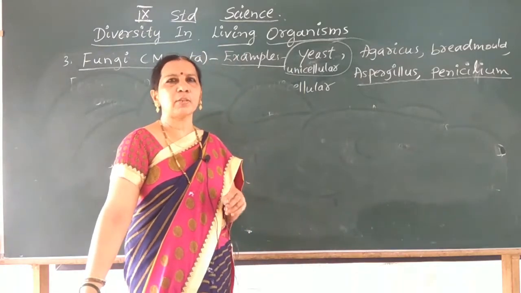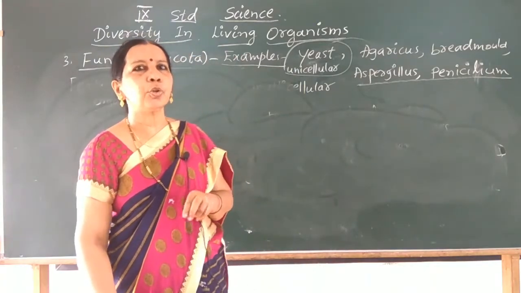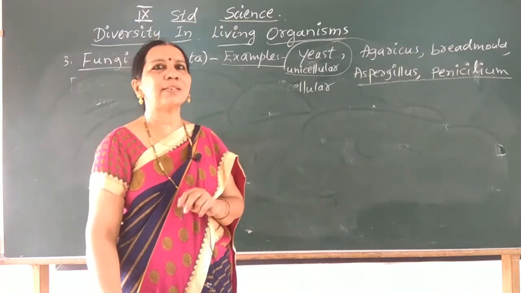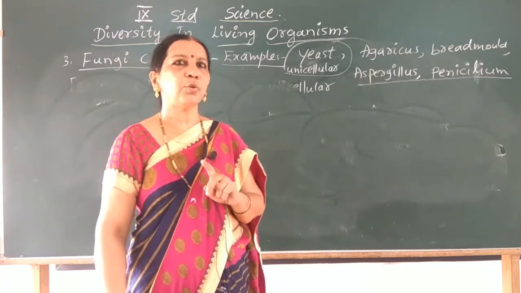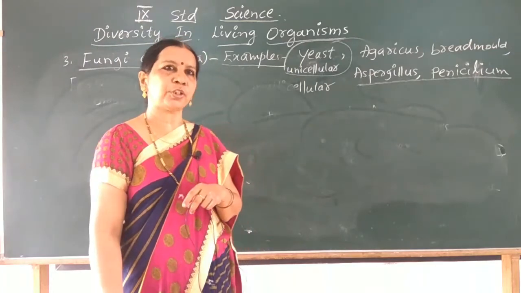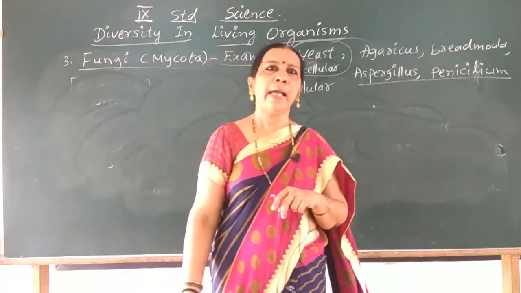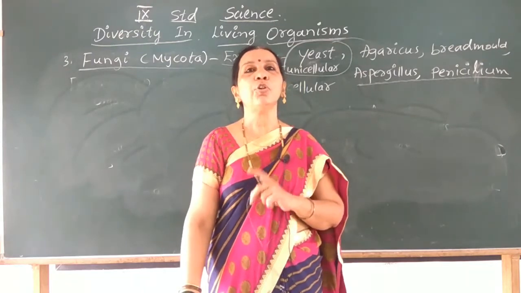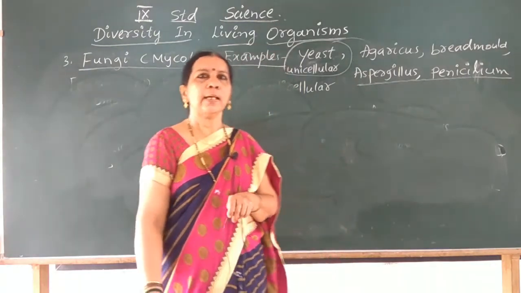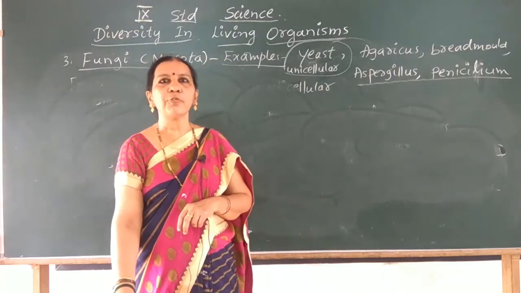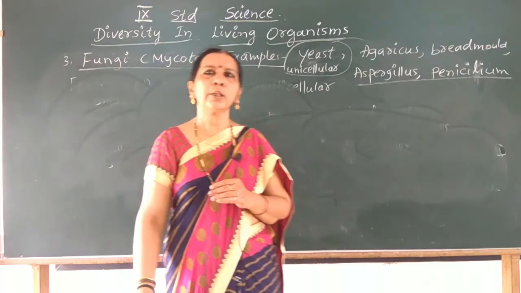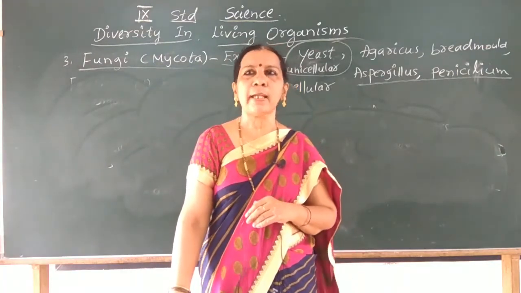And what is the nutrition? Autotrophic nutrition. All have chlorophyll and they synthesize their own food by a process called photosynthesis. So these are the important features of the kingdom Plantae.